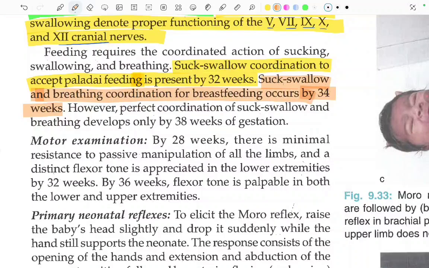However, perfect coordination of the suck, swallow and breathing develops only by 38 weeks of gestation.